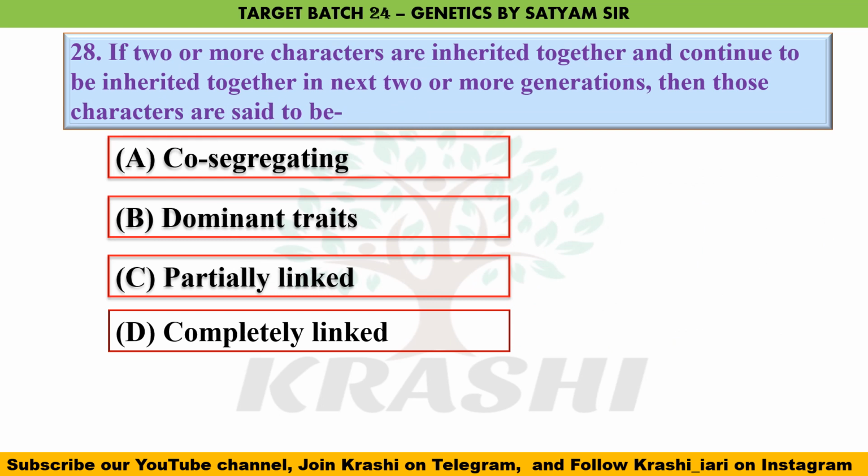Question number 28. If two or more characters are inherited together and continue to be inherited together in the next two or more generations, then those characters are called completely linked characters.